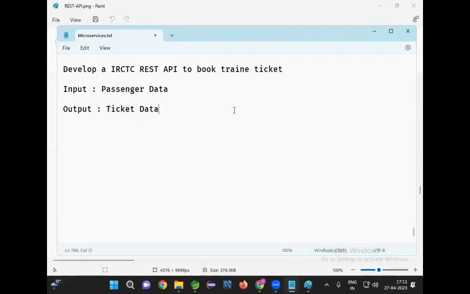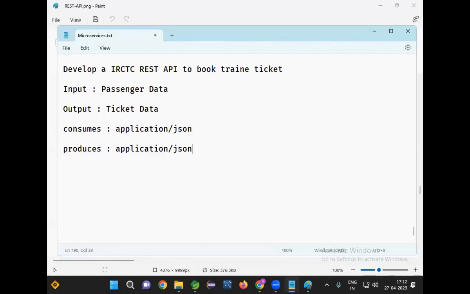Now XML is anyhow outdated. I want to support only JSON data. Here I'm going to specify consumes. What is the meaning of consumes? In which format it will accept the data. I'm specifying JSON. That means it will take data only in the JSON format. Then next one, produces. What is the meaning of produces? In which format it is going to provide the response.